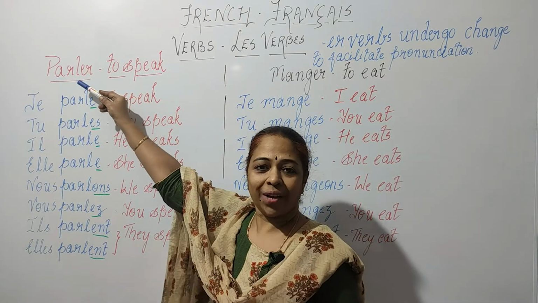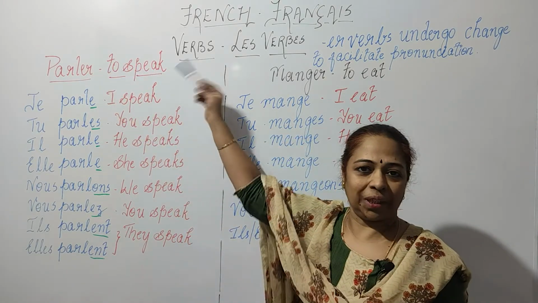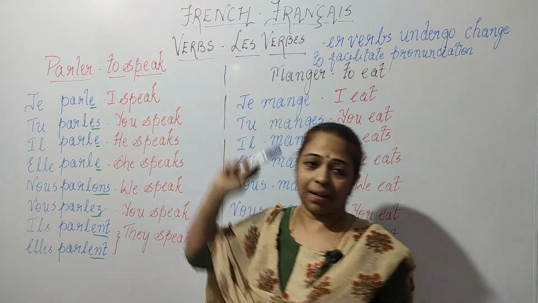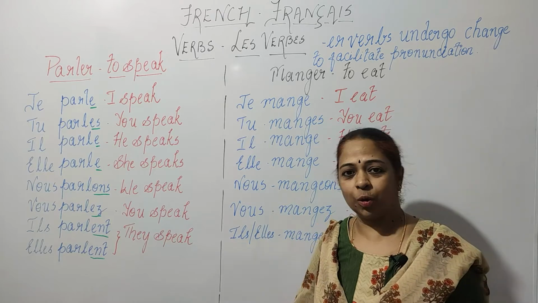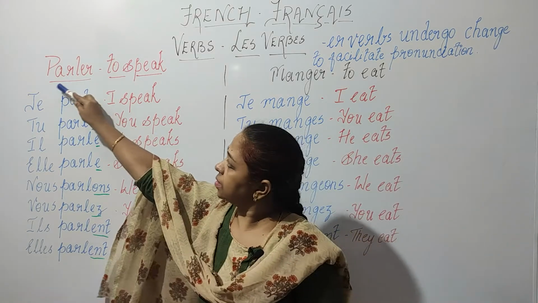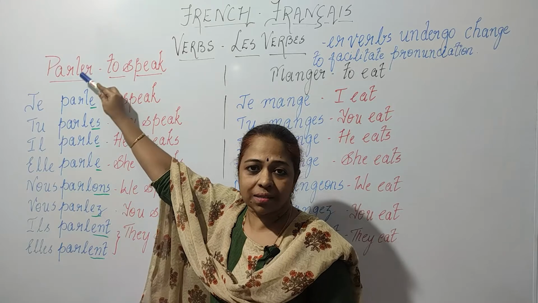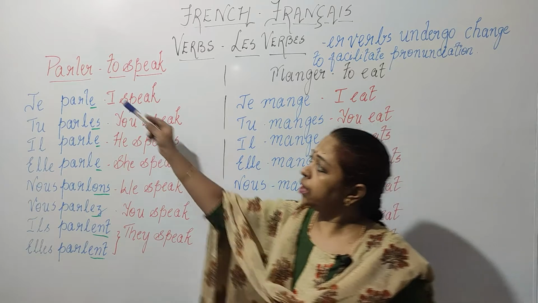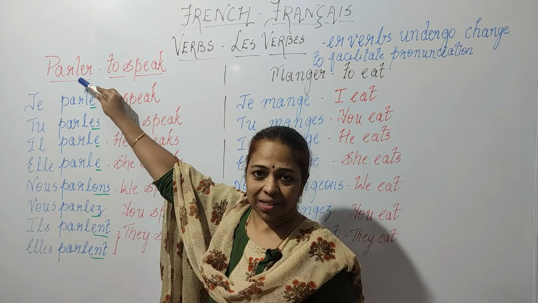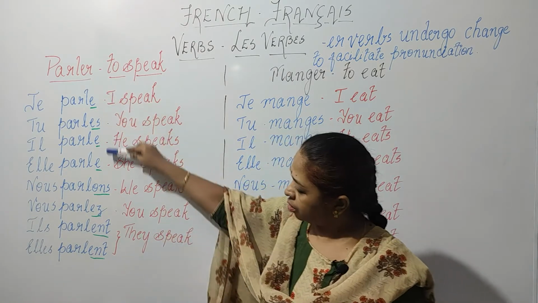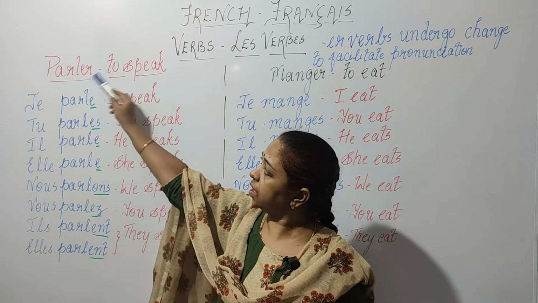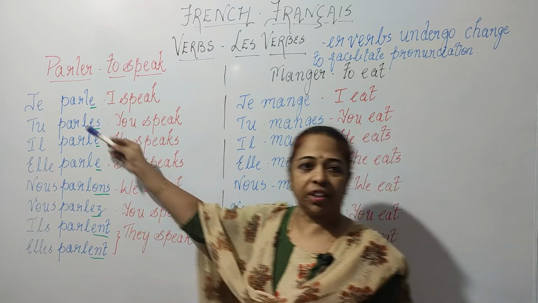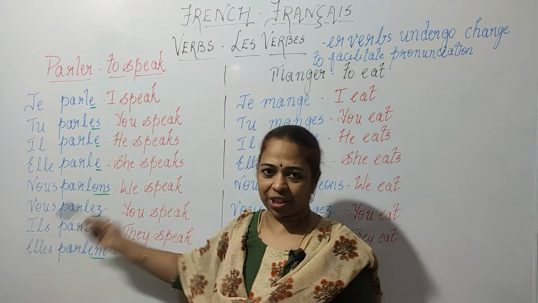Now here we have parler, to speak. Now parler, the ending is er, so it falls in group 1. Now what is this called? This is called the stem of the verb. So how do we use the verb in French? We conjugate using the stem and adding the following endings. We remove the ending of the verb and we add the endings based on the pronoun or the subject.